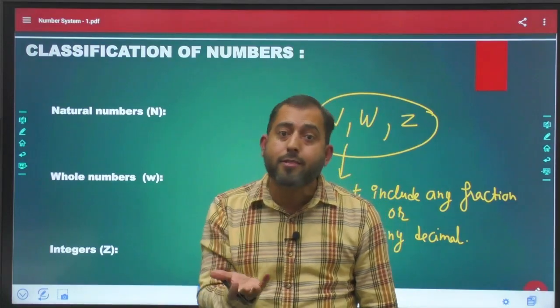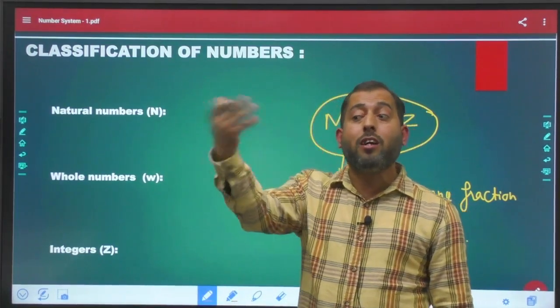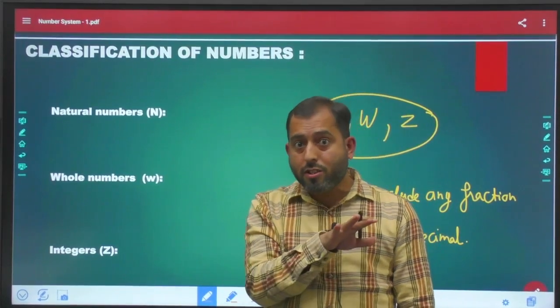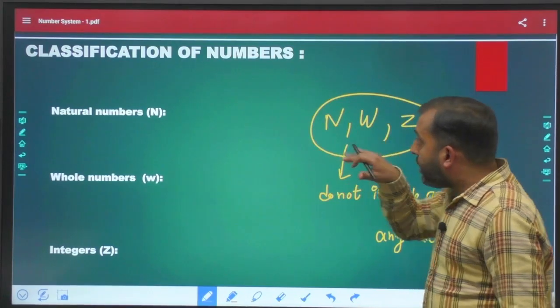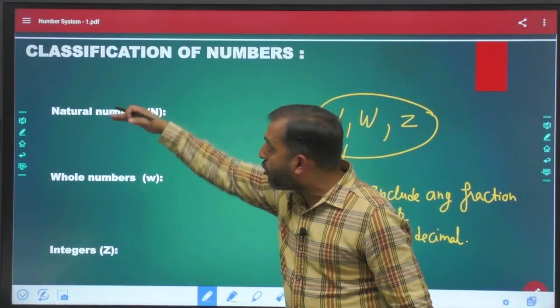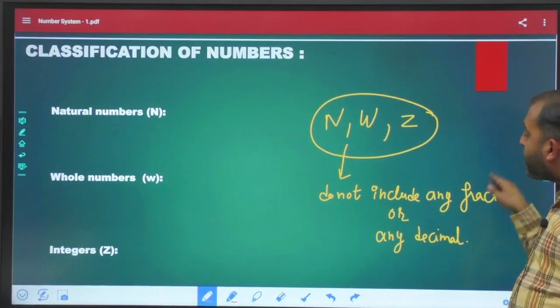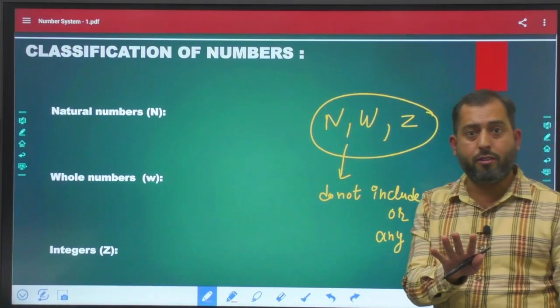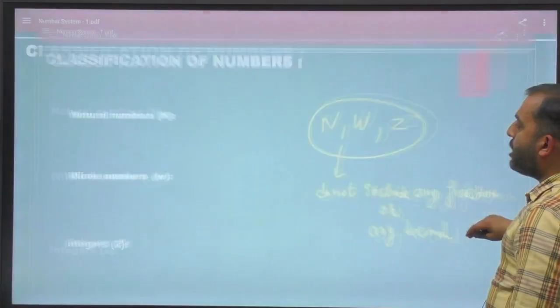It is not possible. I cannot say 1/3 children is present in my class. That is absurd. So the important aspect of these three classifications is that they do not include any fraction and they do not include any kind of decimals. Agreed? I hope this is clear to everybody. Now let's move on to the next part.